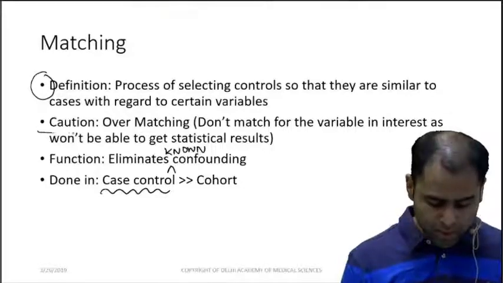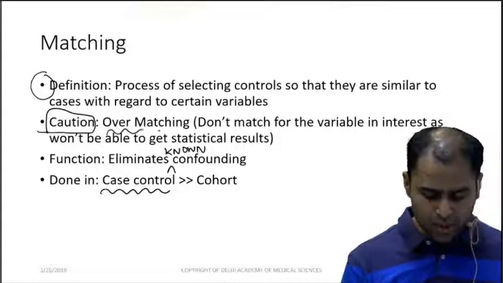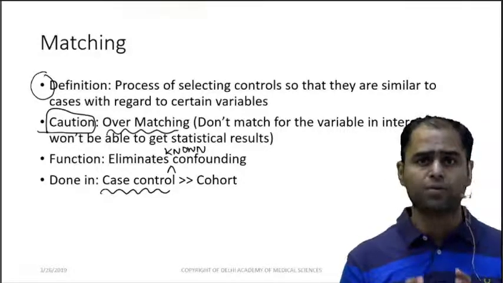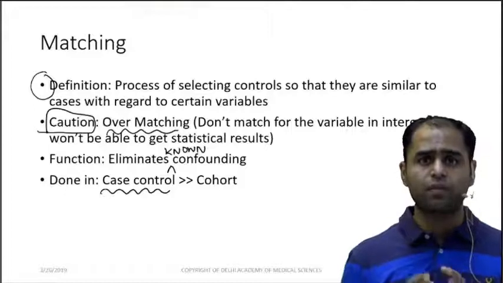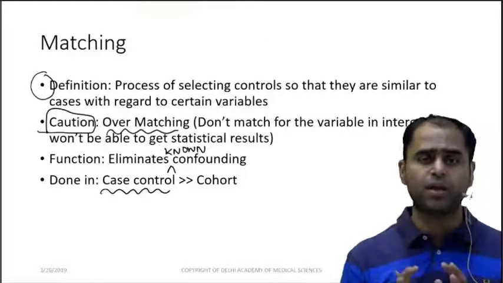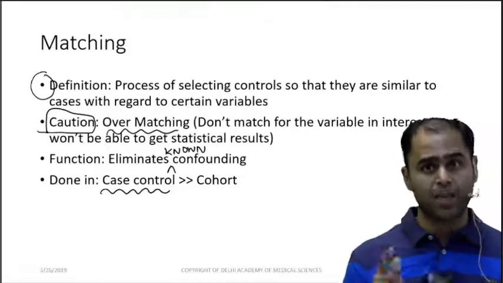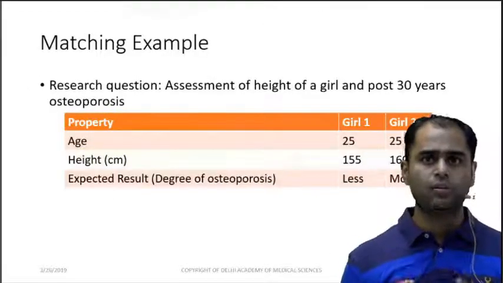But you should be very careful about one thing, my dear students, that is overmatching. We should never ever match for the variable of interest, as we would never be able to get statistical data out of it. Yes. Now this is theory. NEET would ask this much and would be happy. AIIMS would give you scenarios. Now let us look over here.